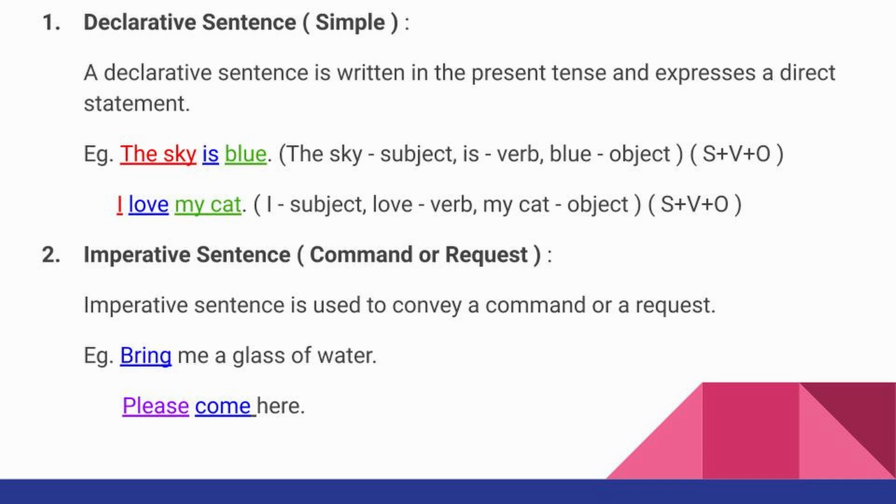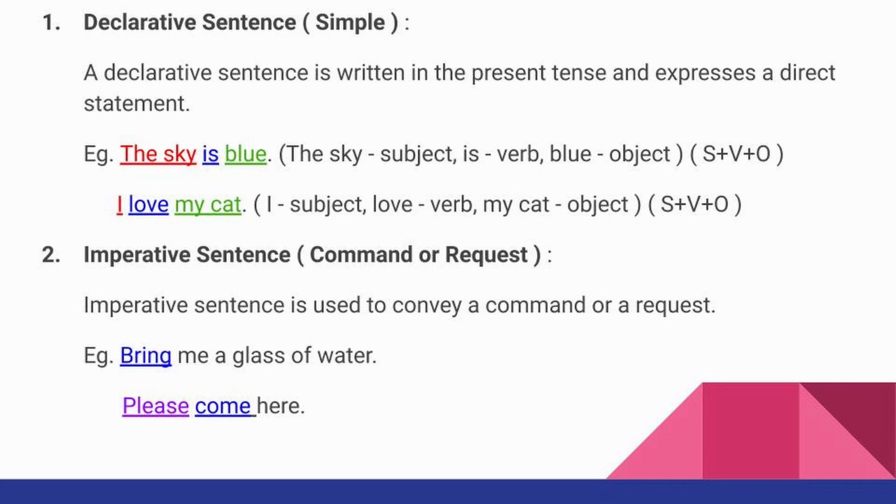Similarly, in the second example, I love my cat. Here, I is your subject, love is your verb and my cat is your object. This is also in the form of S plus V plus O. Therefore, this is also a declarative sentence. It's all about declarative sentence. Now the second type of sentence is imperative sentence.